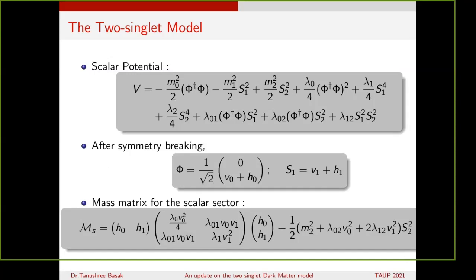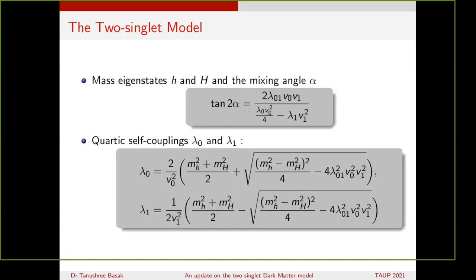Now if you extremize the potential, we get this kind of mass matrix for the scalar sector, where we have H0, H1, which are non-diagonal. Of course, we can diagonalize the mass matrix using a unitary rotation, and we obtain the mass eigenstates, H and capital H.